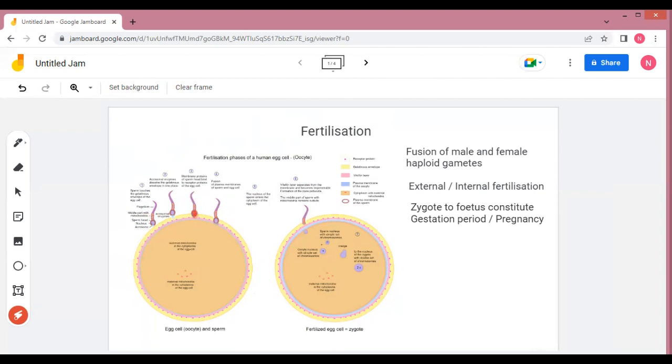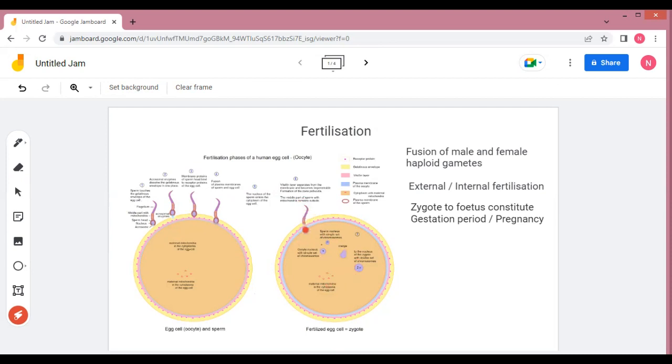Now, this ovum is surrounded by a number of sperms, but though it is surrounded by a number of sperms, only one sperm will be successful in transferring its haploid genetic material. So, we know that inside this ovum, the second meiotic division of the secondary oocyte is going on.